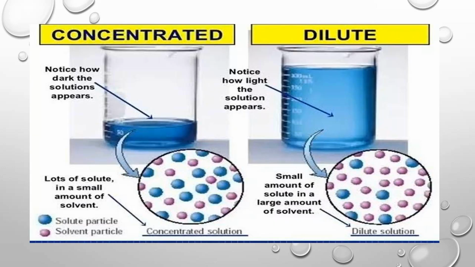Next we learn concentrated and dilute solution. Let's say I take 2 glasses of water. In one glass I add 2 spoons of sugar, and in another glass I add 5 spoons of sugar. After that, one glass of water is sweeter than the other. Why is it sweeter? The sugar amount is larger. So when the solute amount is larger, that is called a concentrated solution. When the solute amount is less, that is called a dilute solution.